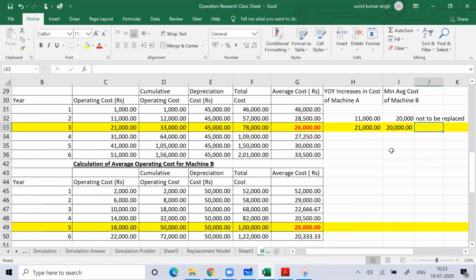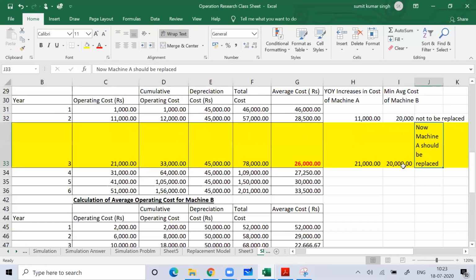Why? Because the year on year basis, the cost of machine A is less than the minimum average cost of machine B. But if you notice here, now after 3 years, it has become more than that, so now machine A should be replaced. Is this clear with you?